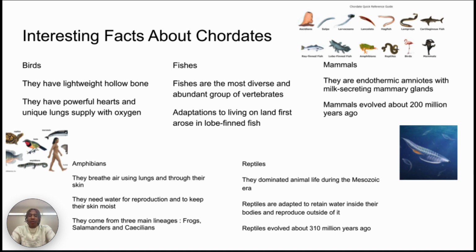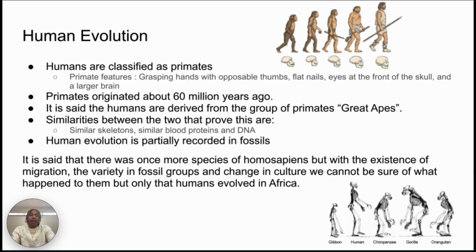Reptiles, they dominated animal life during the Mesozoic era. Reptiles are adapted to retain water inside their bodies and reproduce outside of it. And reptiles evolved about 310 million years ago. Now on to human evolution. It's pretty simple. Humans are classified as primates. Primate features are grasping hands with opposable thumbs, flat nails, eyes at the front of the skull, and a larger brain. Primates originated about 60 million years ago.